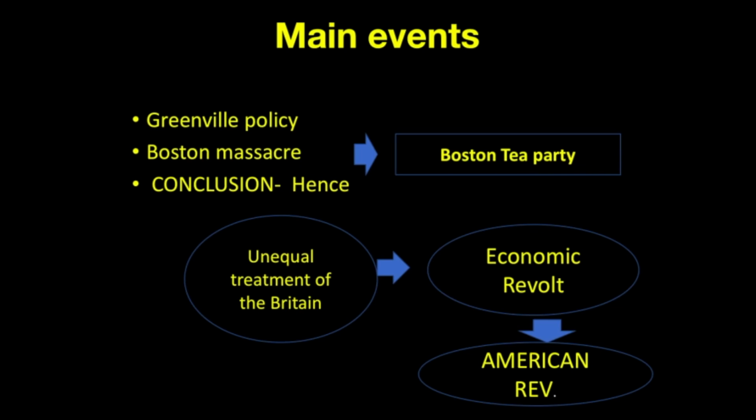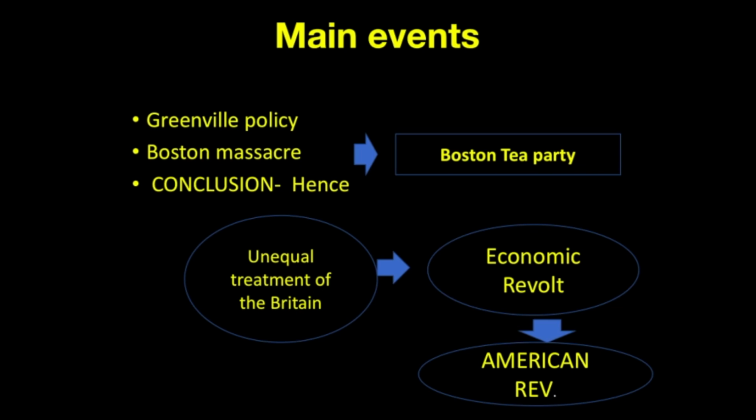After that, the Intolerable Acts were brought in, whereby the British bureaucracy imposed too many restrictions on the movement of American people, and this further started the movement of independence and liberty.